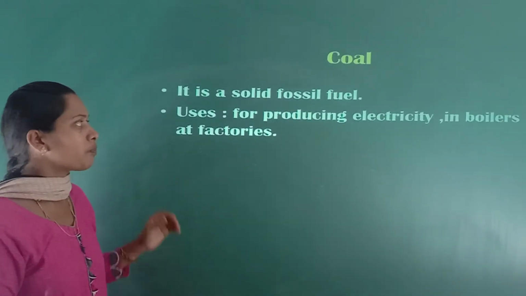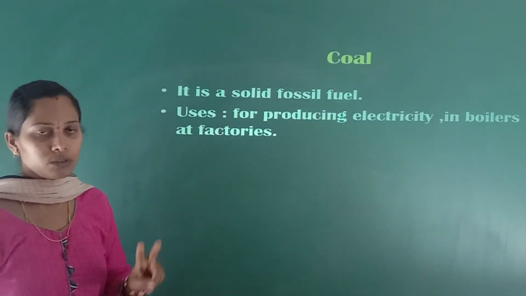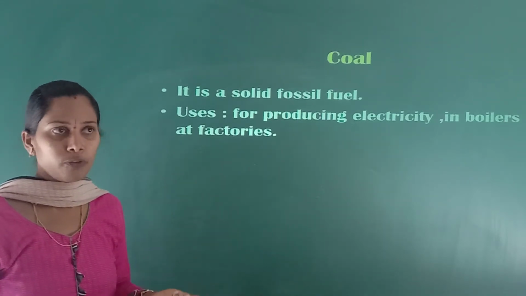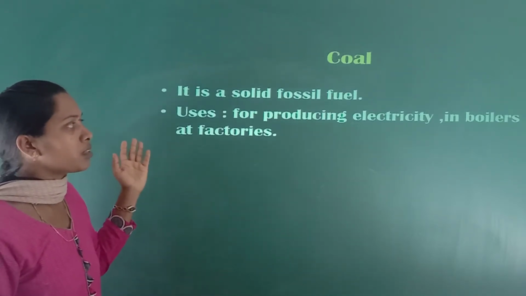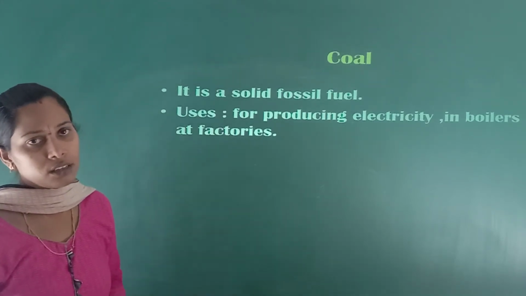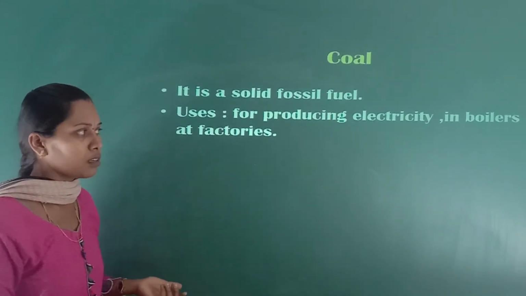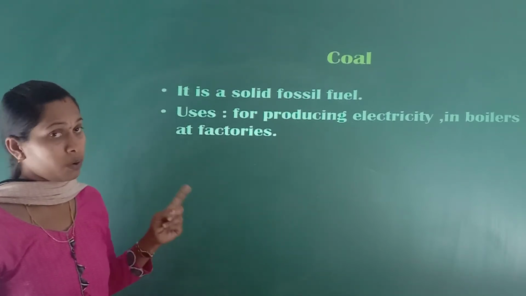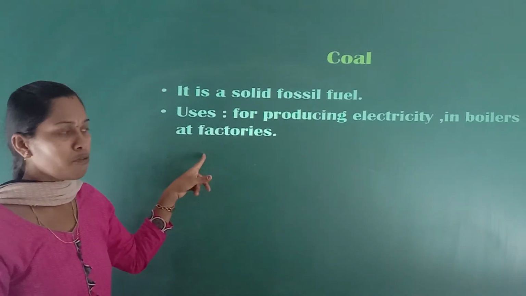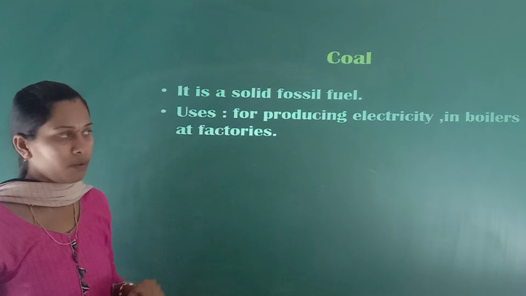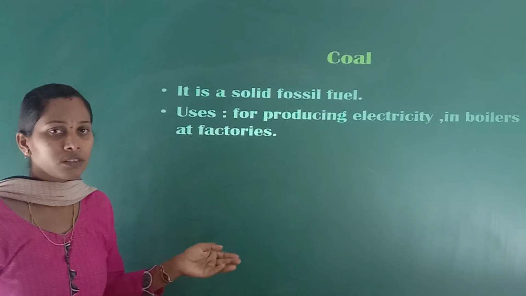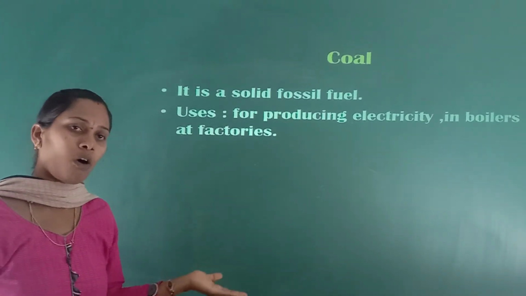Next is coal. It is a solid fossil fuel. Natural gas is in gaseous form, petroleum is in liquid form, and this is in solid form. What are the uses? Coal is used for producing electricity, and in boilers at factories. It is a fossil fuel, and even coal takes millions of years to form, not a short period of time.